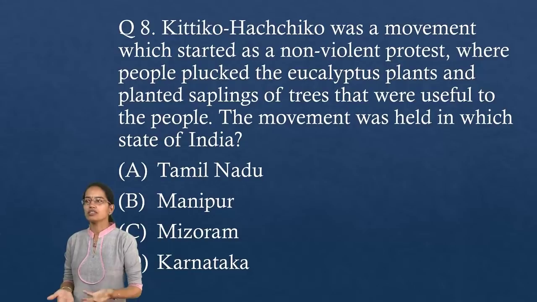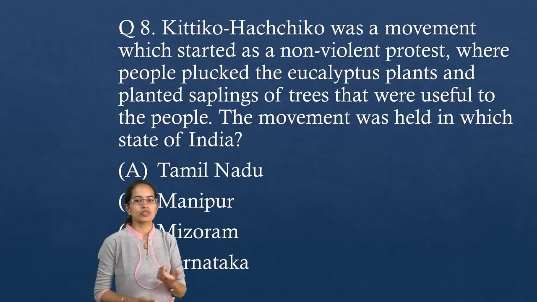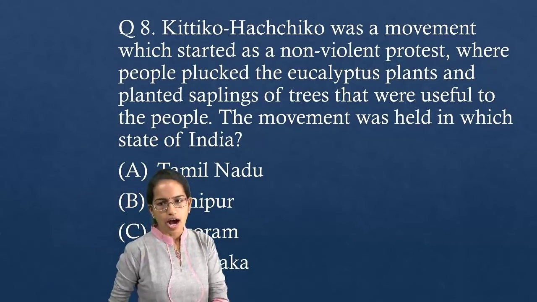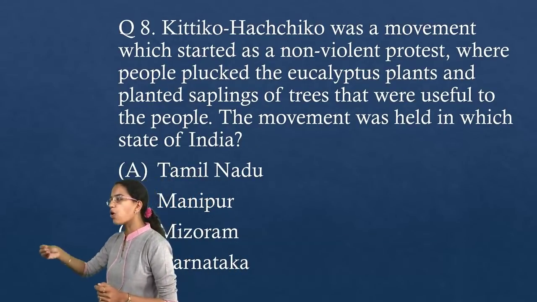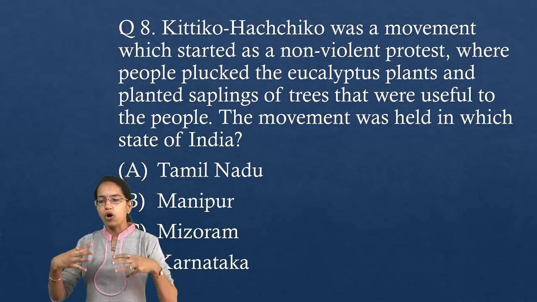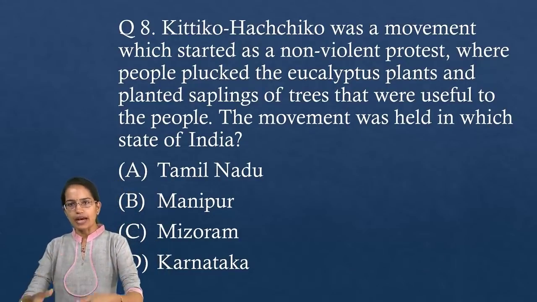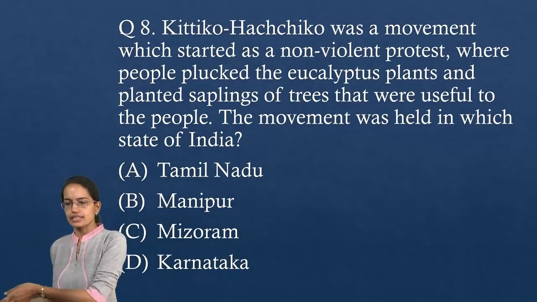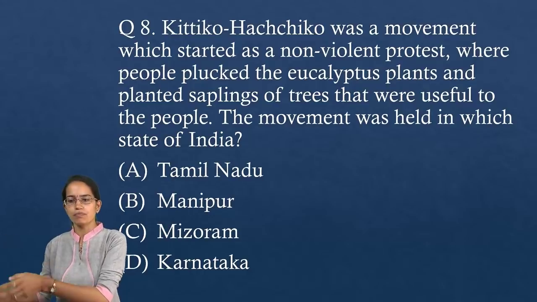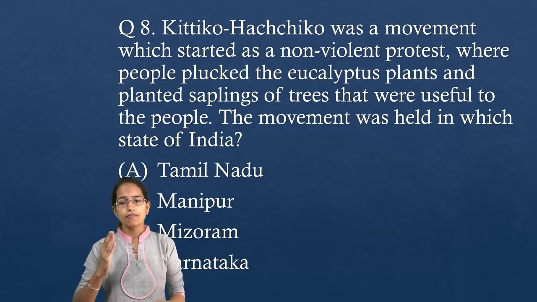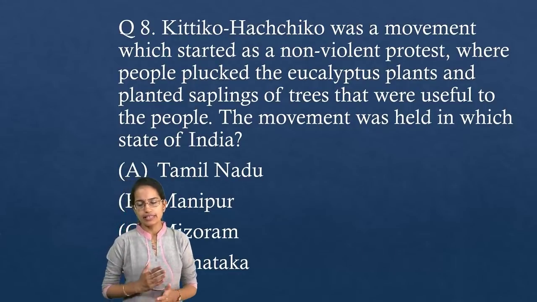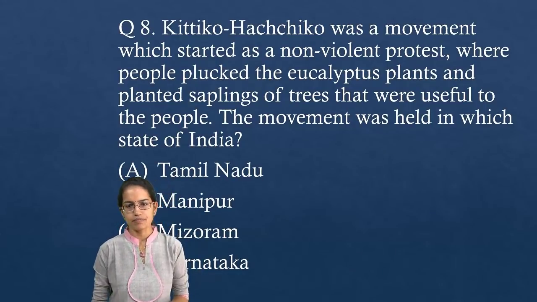And later on, the name of the movement became Kittiko-Hachchiko, that means pluck and plant. So that was a non-violent protest where people plucked the eucalyptus plants and planted saplings to have useful plants. Again, that was a very important question from your NCERT and even for your upcoming examination.